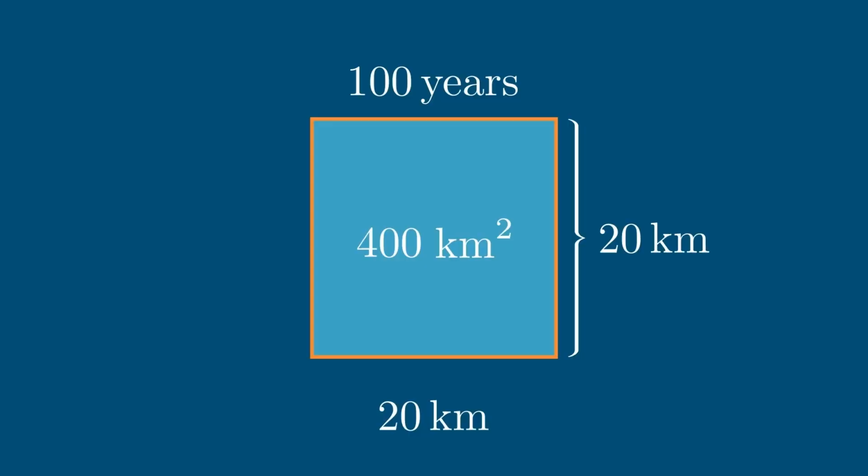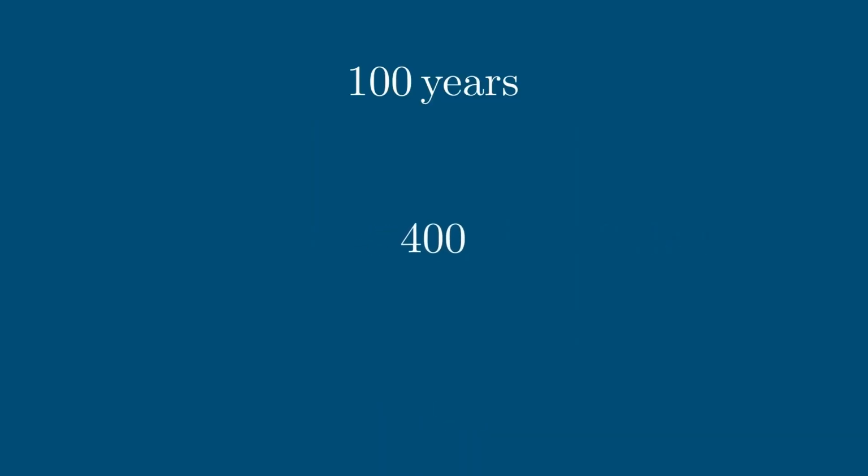But again, let's continue to create more perspective. Let's compare this with the land area of the whole of the UK, which is 250,000 square kilometres. 400 as a proportion of 250,000 is the same as 4 divided by 2,500. And we can make this fraction easier to interpret by making the bottom a power of 10. And we can do this by multiplying and dividing by 4, and that's going to give us 16 divided by